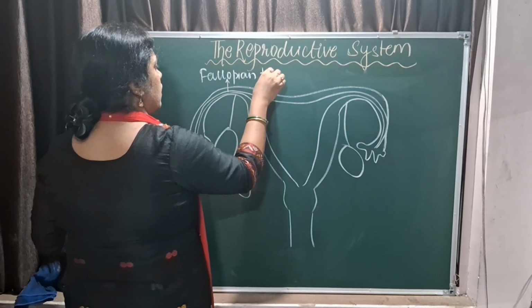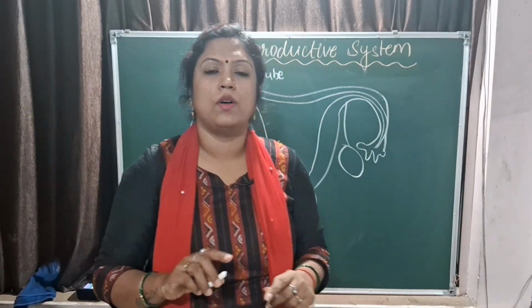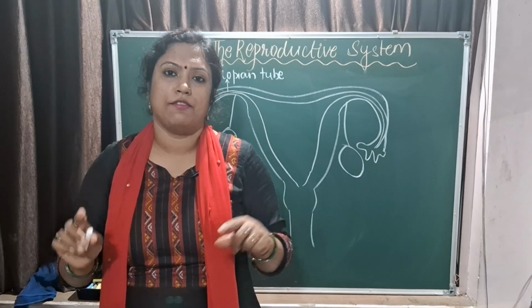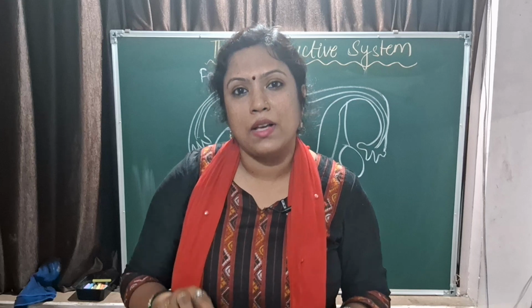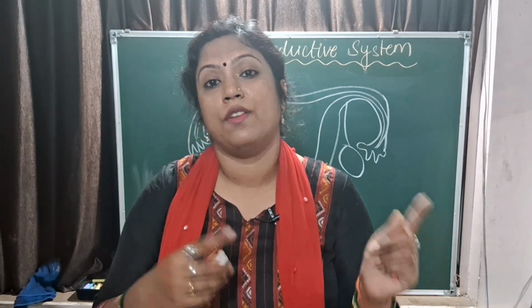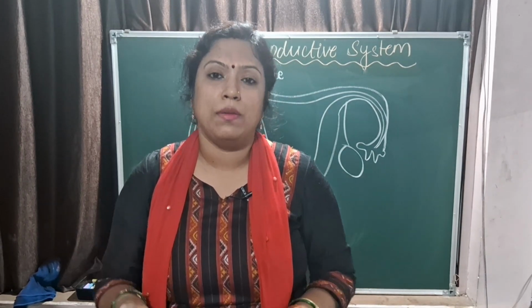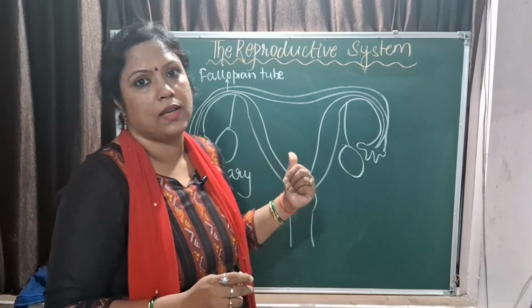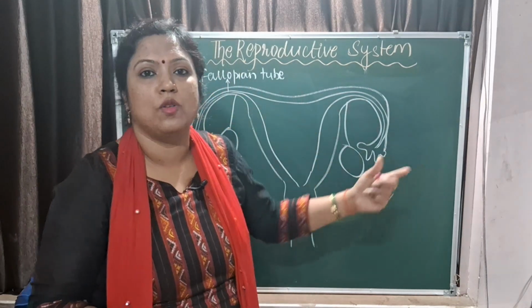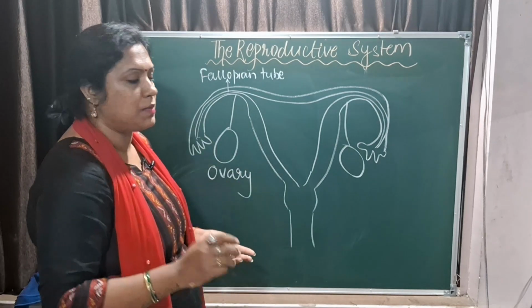Fallopian tube. Now before I forget, you have to remember that in the chapter on population we have talked about the surgical methods of contraception in male and female. In the previous diagram you have seen there is a vas deferens. So cutting and ligating the vas deferens will not allow the sperm to travel up and get mixed with the fluids released. So that will make the man infertile and does not allow the man to have babies, right? So that is a way of contraception. In females, the fallopian tube is cut and ligated. So now the egg released will not be allowed to meet the sperm. So no fertilization, no baby, right? So this is a way of contraception.